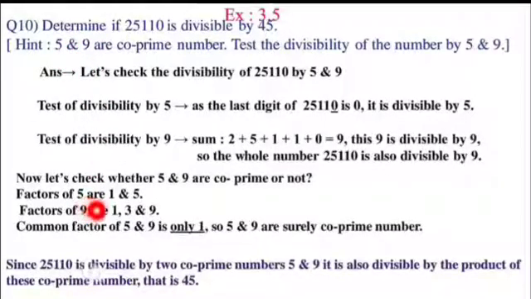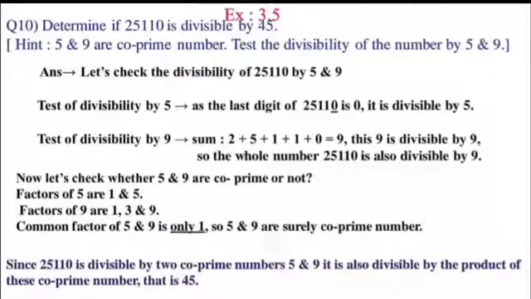For that you have to list the factors of 5. The factors of 5 are 1 and 5. The factors of 9 are 1, 3 and 9. Now let us circle the common factor in the list. As you can see, only 1 is the common factor of 5 and 9. So we can say yes, surely 5 and 9 are co-prime numbers.